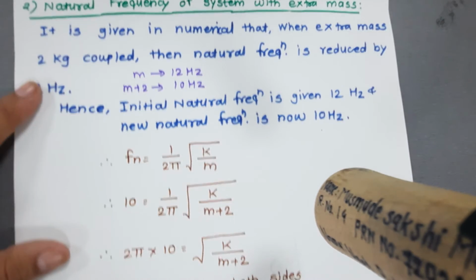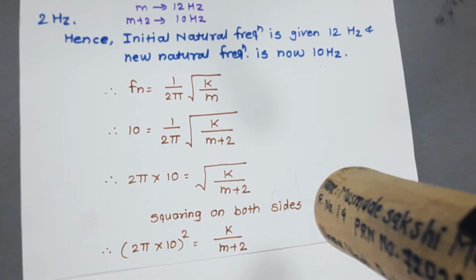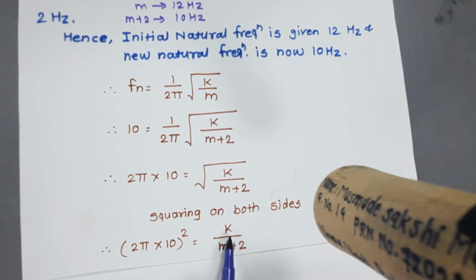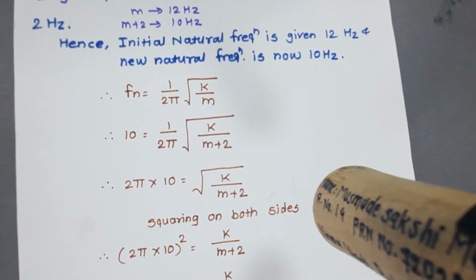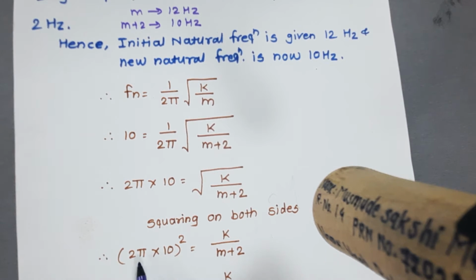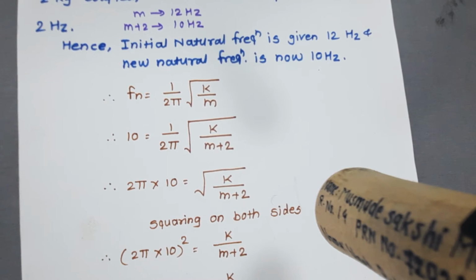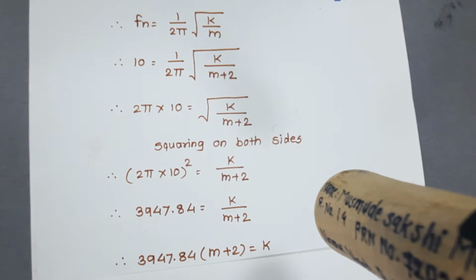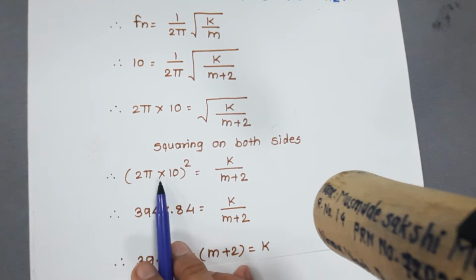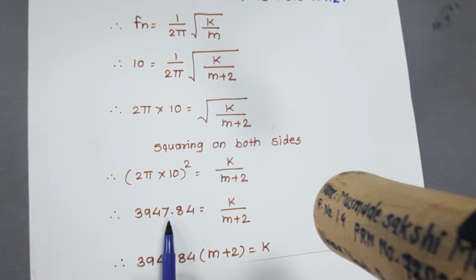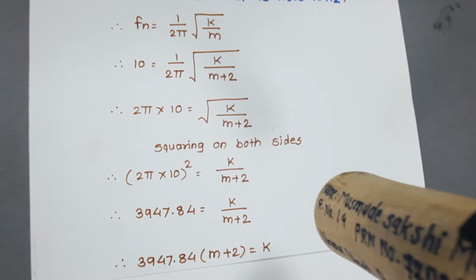Squaring on both sides, (2 pi into 10) squared is equal to k divided by m plus 2. Solving the bracket, we get 3947.84 is equal to k upon m plus 2.